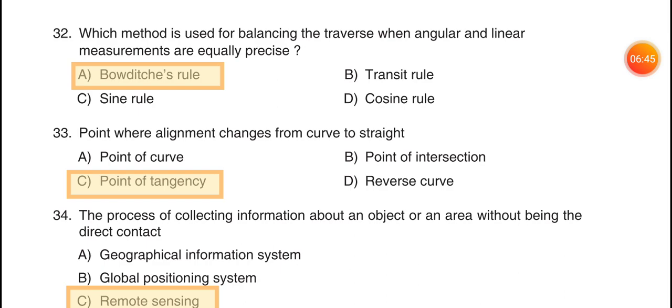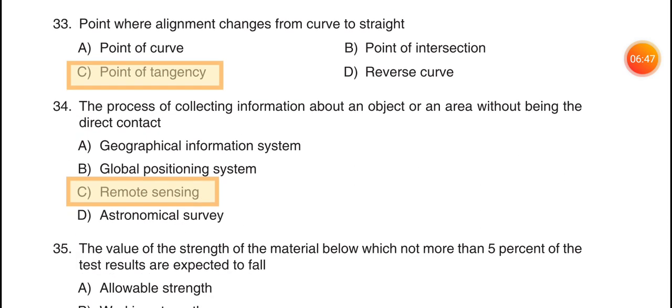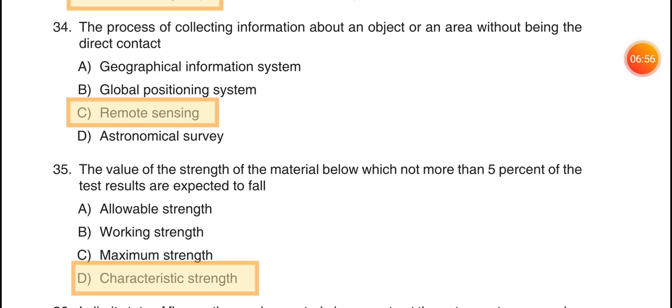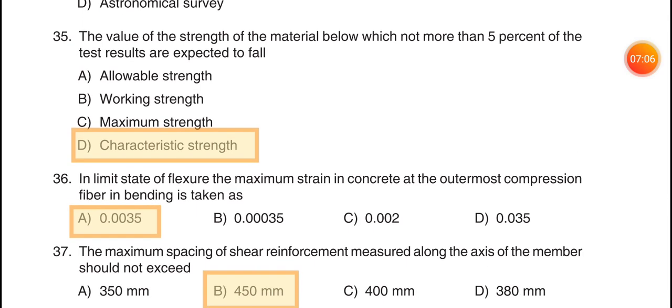Option A, Bowditch's rule. 33. Point where alignment changes from curve to straight. Option C, point of tangency. 34. The process of collecting information about an object or an area without being in direct contact. Option C, remote sensing.